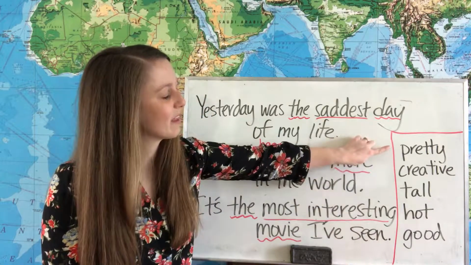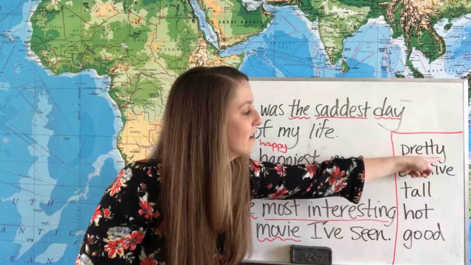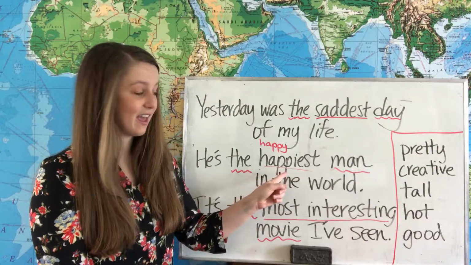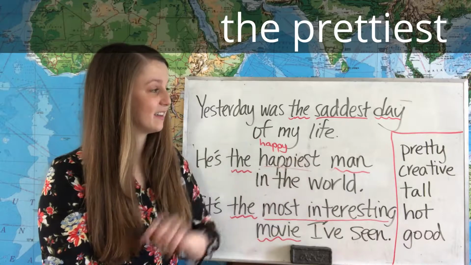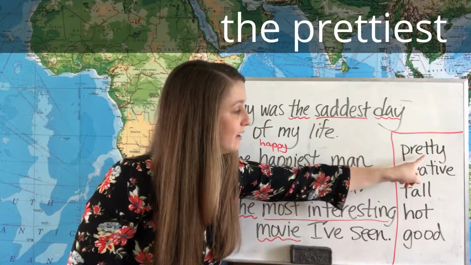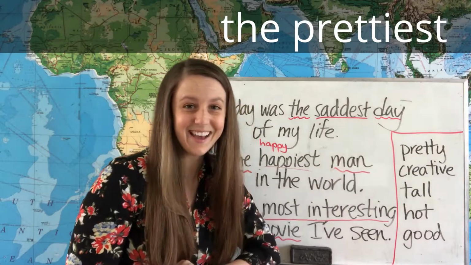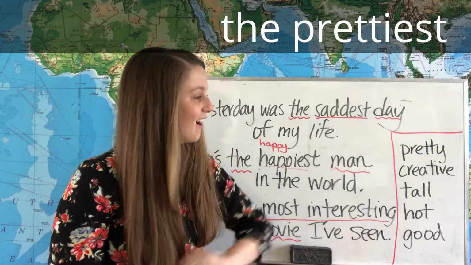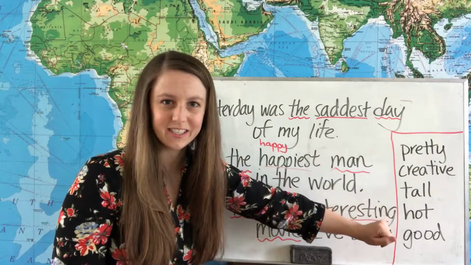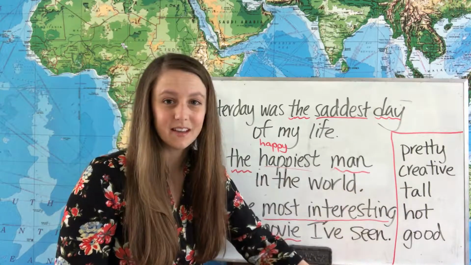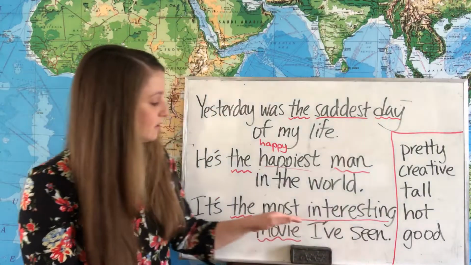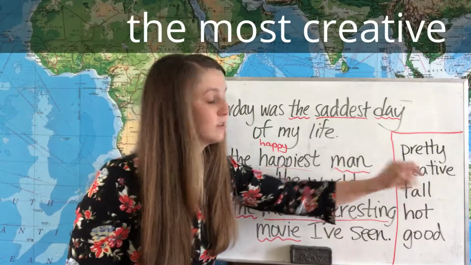Pretty. Now pretty ends with a y, so we're going to use the same spelling rule as happiest and change to iest. So our new superlative adjective will be prettiest. Our next one is creative. Now creative is a longer adjective. It's 3 syllables, and for any adjective that's more than 2 syllables, we're going to use most. The most creative.